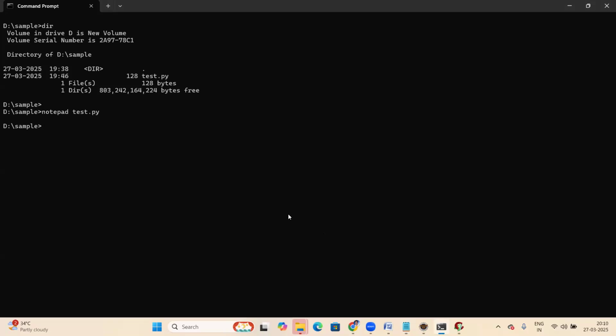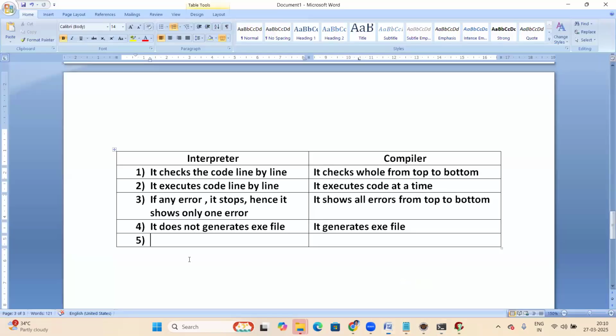Yes, in case of interpreter, the Python interpreter executes source code directly. No exe file. The Test.py file, the script, is executed directly. The interpreter executes source code directly. But in case of compiler, what happens here?